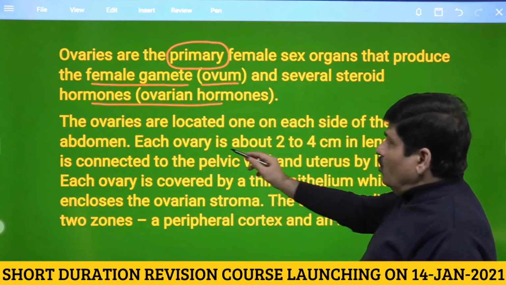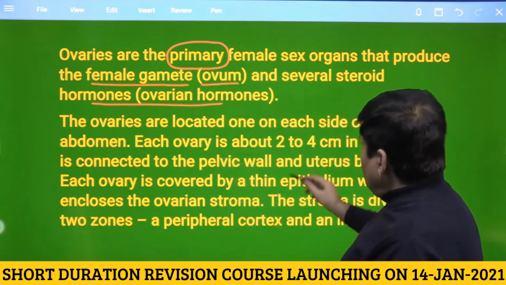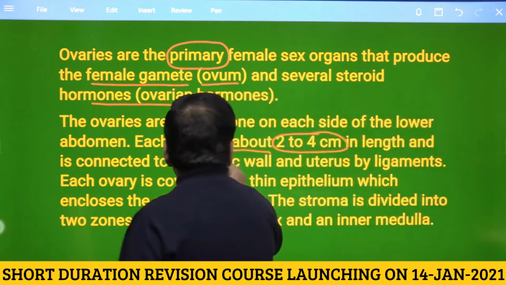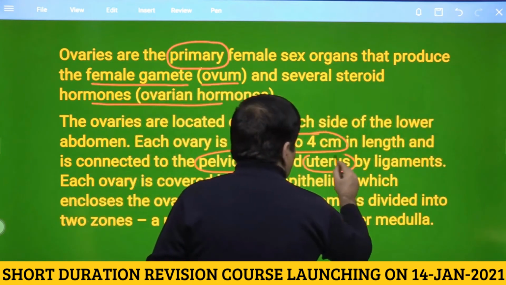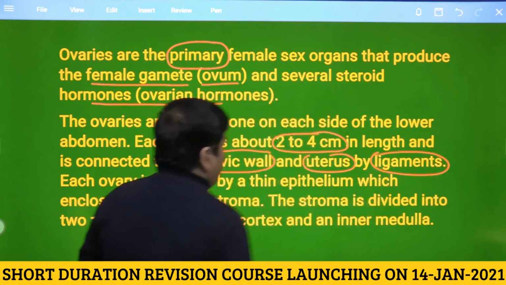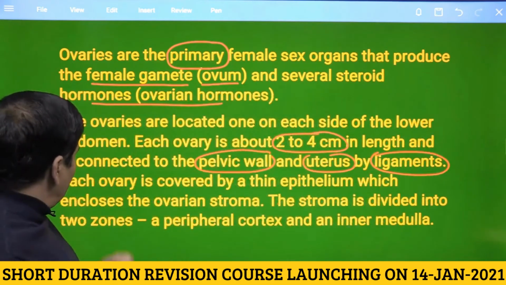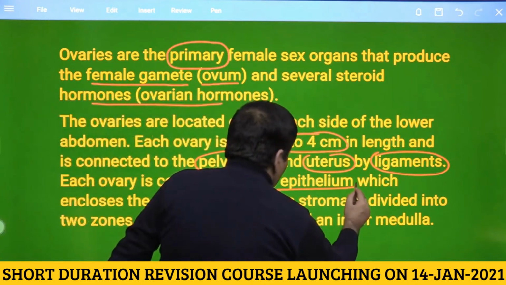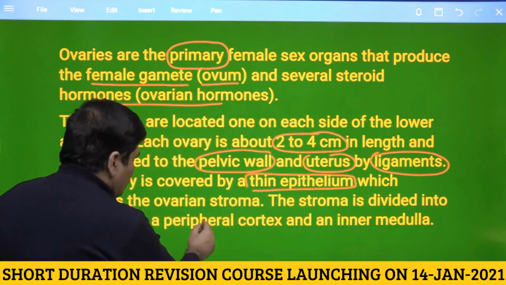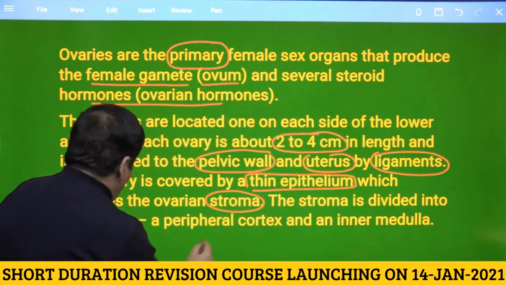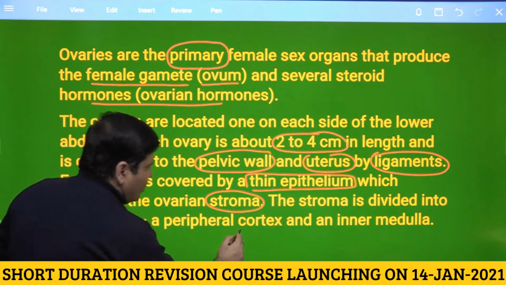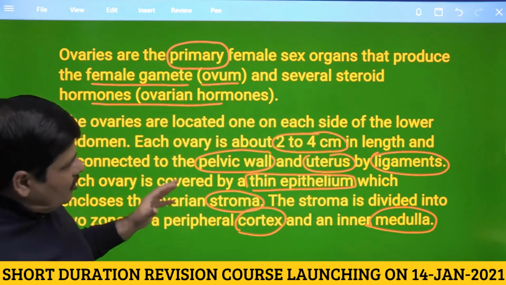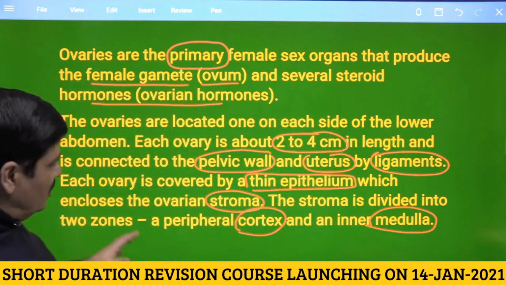And on each side of the lower abdomen, we know this is called as pelvis, is about 2 to 4 centimeter in length and is connected to the pelvic wall, look at this, and uterus by ligaments. So that means to the pelvic wall and the uterus by ligaments, and each ovary is covered by a thin epithelium. We have talked about this epithelium, and which encloses the ovarian stroma. The stroma is divided into a cortex and an inner medulla, and we know that what is present in the cortex and what is present in the medulla.